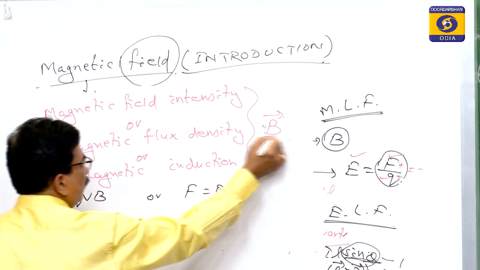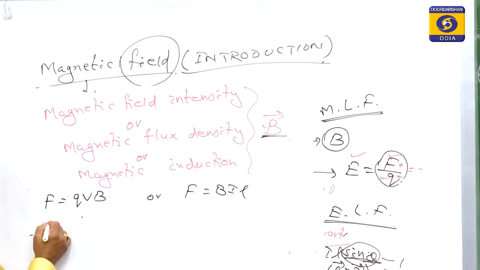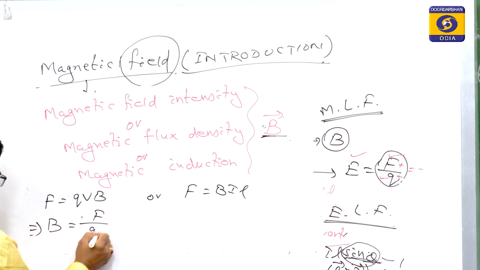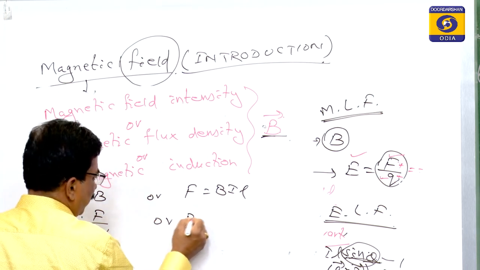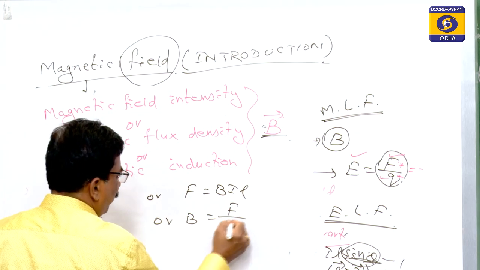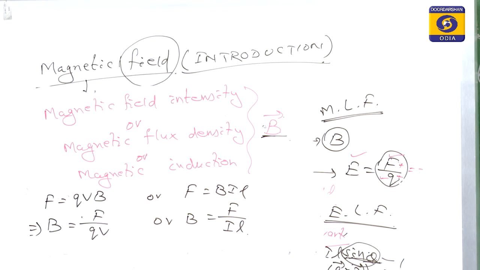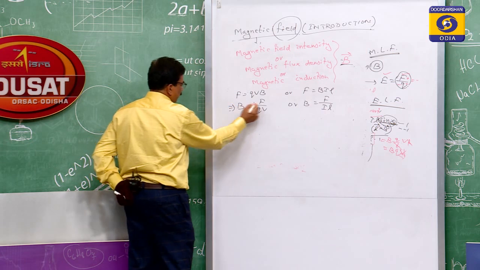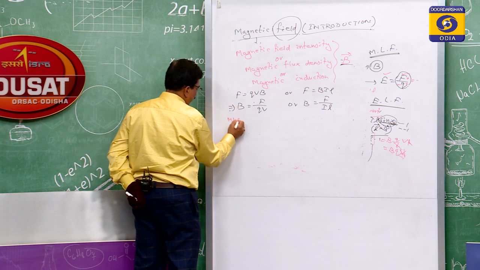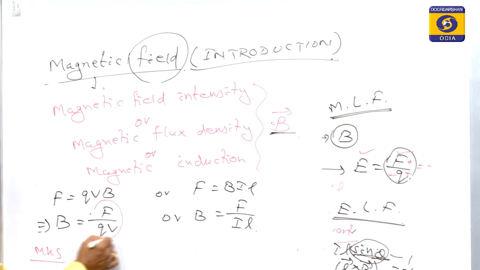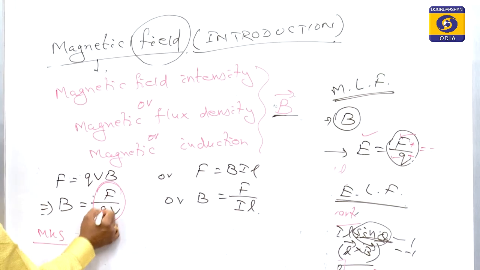We are interested in finding B. So here B is equal to F by QV, or here B is equal to F by IL. So this is its mathematical expression. To find it, if you go for the MKS system, you see the formula is F by QV.